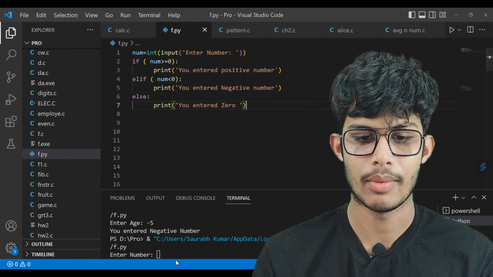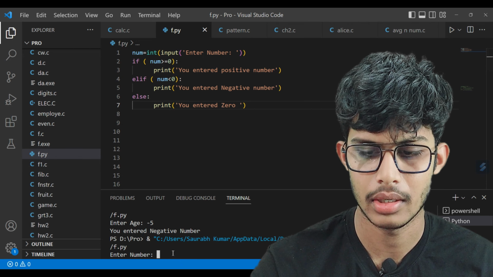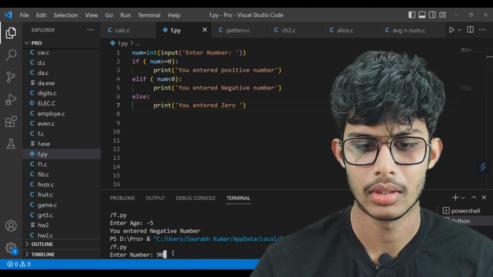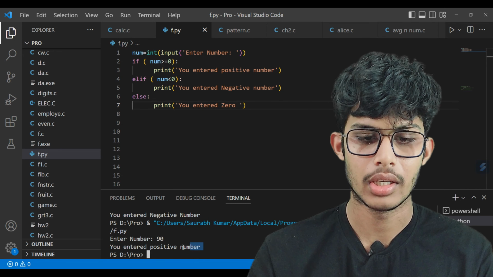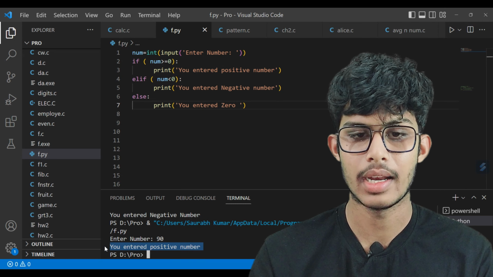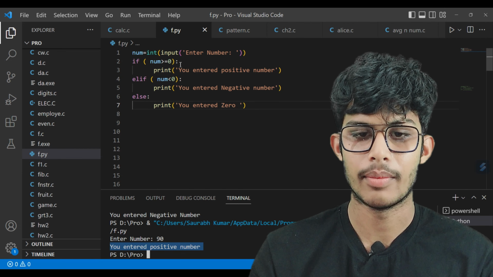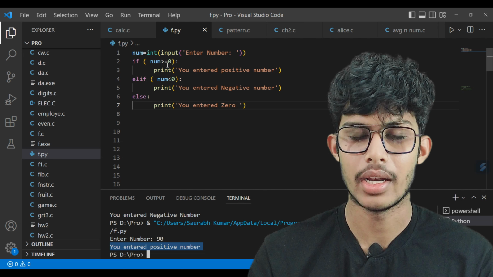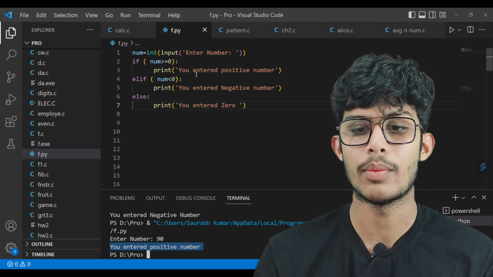So we have to enter a number. Okay, I enter 90. The output we have got is "You entered positive number", which means that the first if statement became true, that the number is greater than or equal to 0. Yes, we all know that 90 is greater, so the output is "You entered positive number".